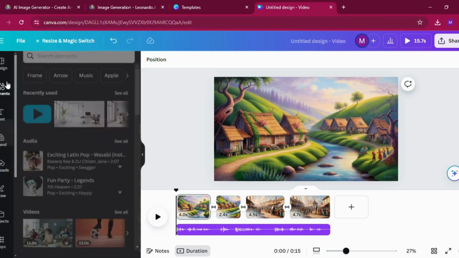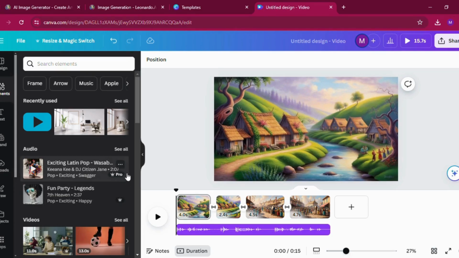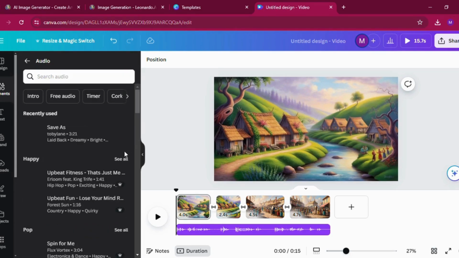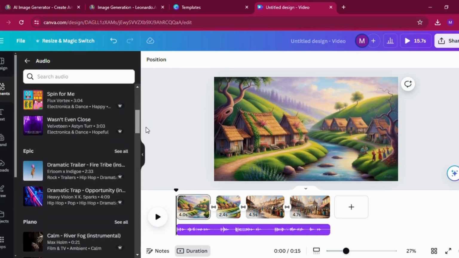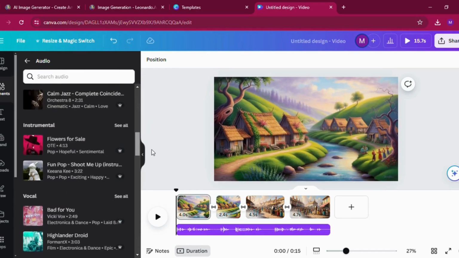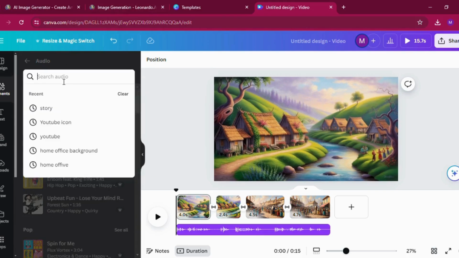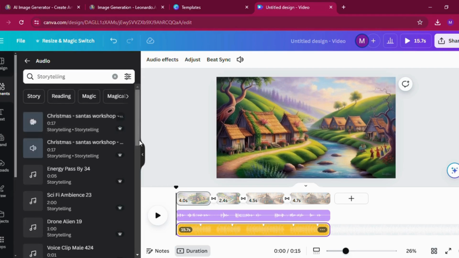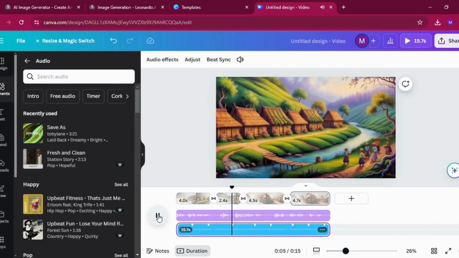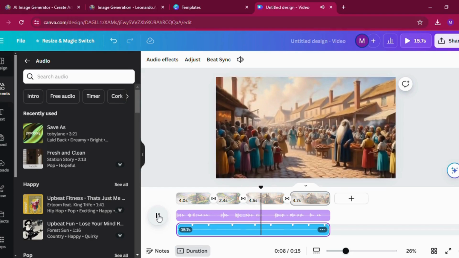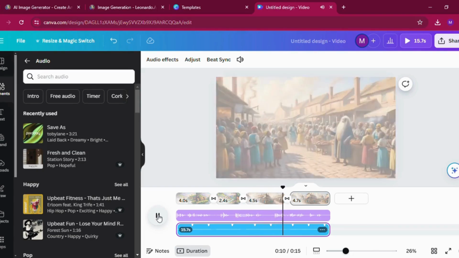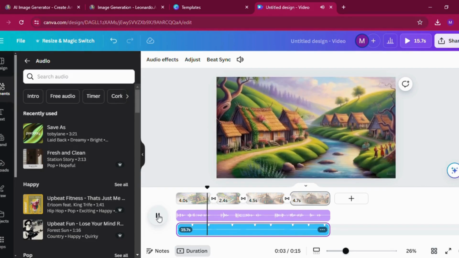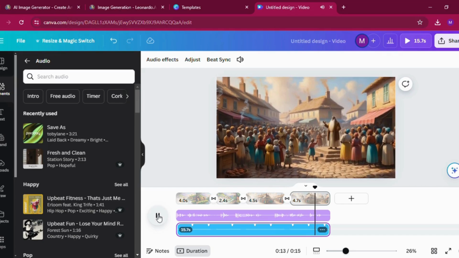The next thing will be to get some music for our video. Head to Elements on Canva, then search for the theme of the song you want to have for your story. Or if you don't have any idea, you can just search something like maybe story. I'm using Canva Pro, so I'll have access to Pro Music. If you don't have access to Pro Music, you can search for sites like Pixabay that offer copyright-free music. The other option you have is to use the music from YouTube Creator Studio, and for that music you'll be sure it is copyright free.